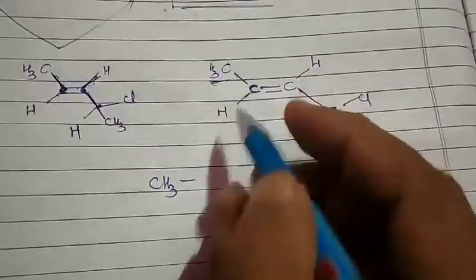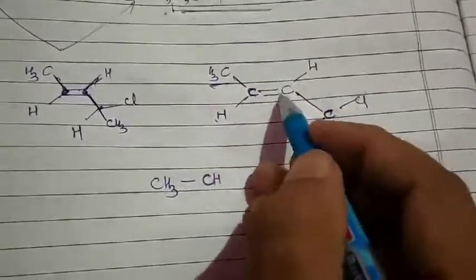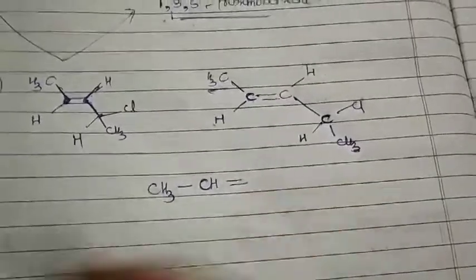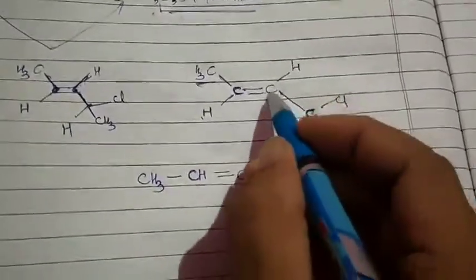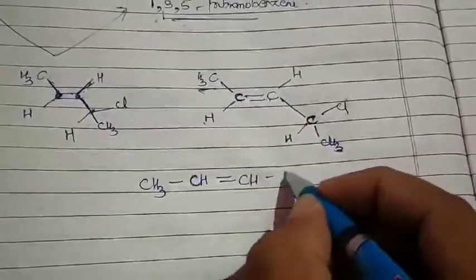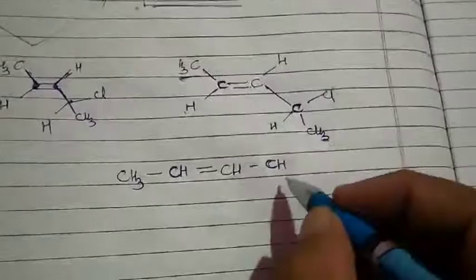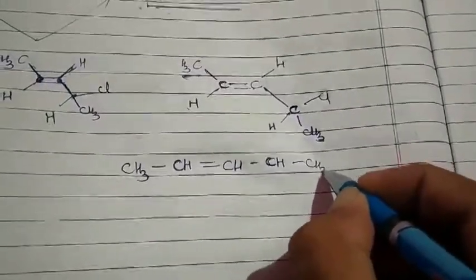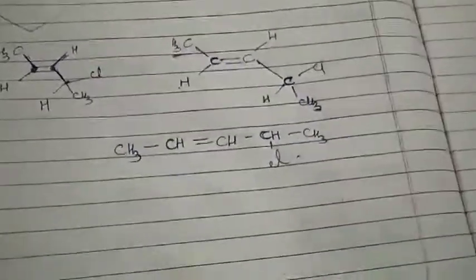Single bond, this carbon, which is also having an H, yes, CH. Then I am having my double bond, yes. Then I am having my CH, yes. So to that C, one more C is attached. CH, yes. Then I am having CH3. But to this carbon I have also attached my chlorine.